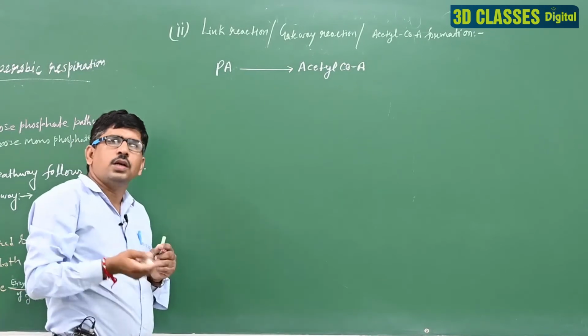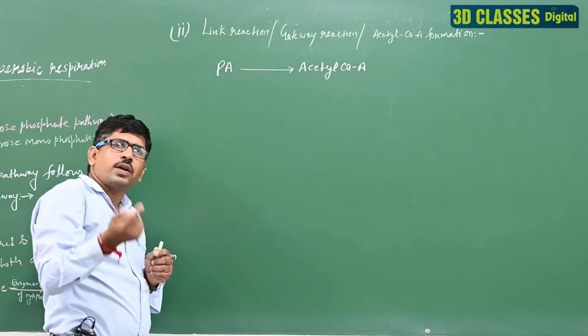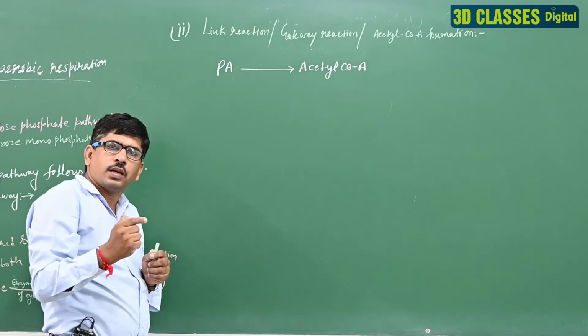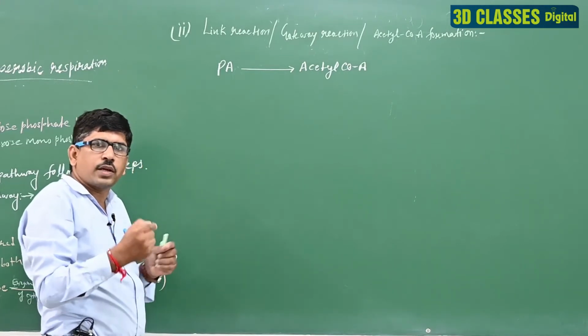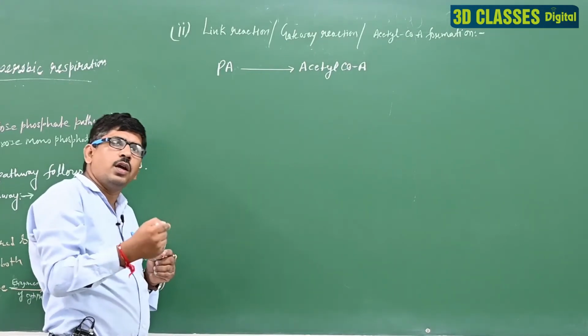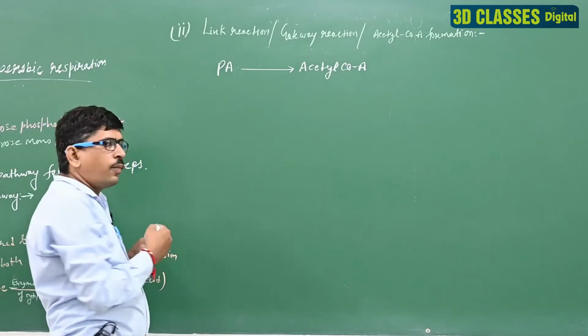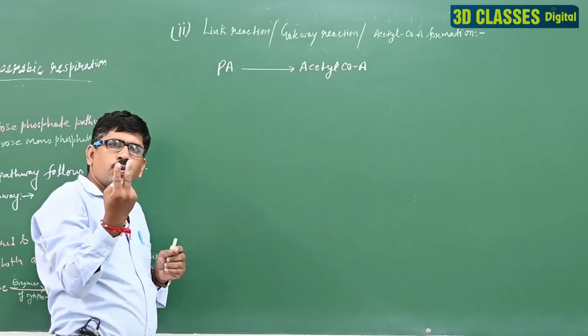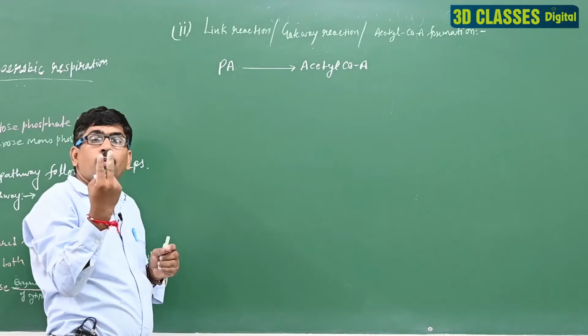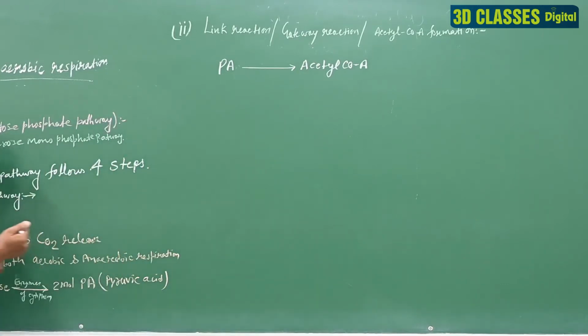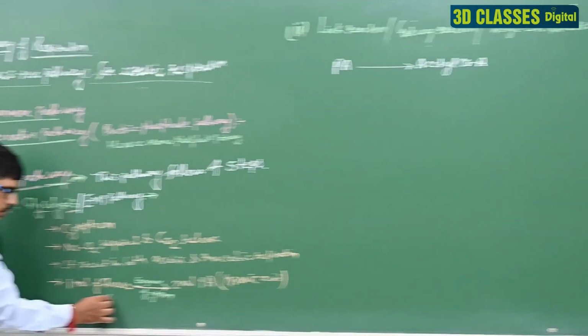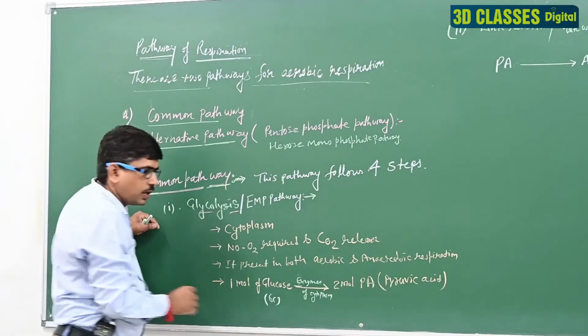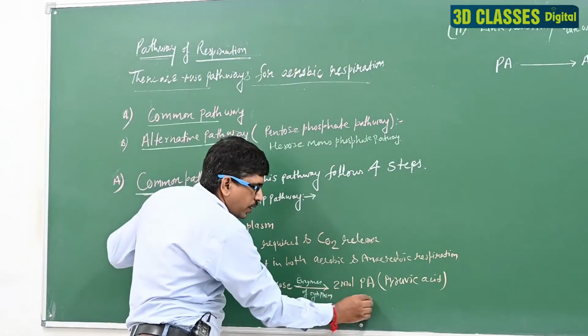In this equation, the pyruvic acid is converted into the acetyl coenzyme A. Each mole of pyruvic acid is converted into the acetyl coenzyme A. So we can say 1 mole of glucose is divided into 2 moles of pyruvic acid. Clearly, glucose is a 6 carbon molecule and each pyruvic acid is 3 carbon.